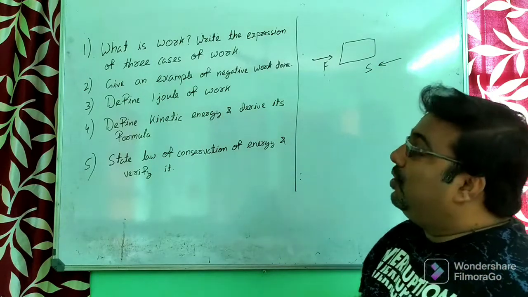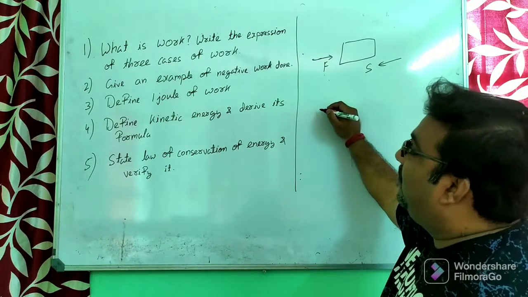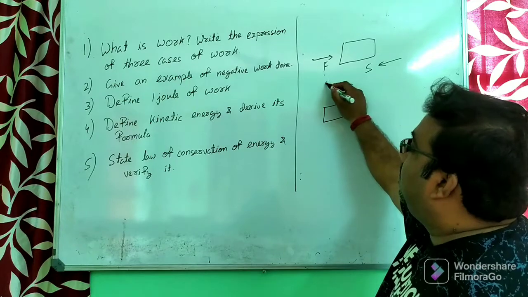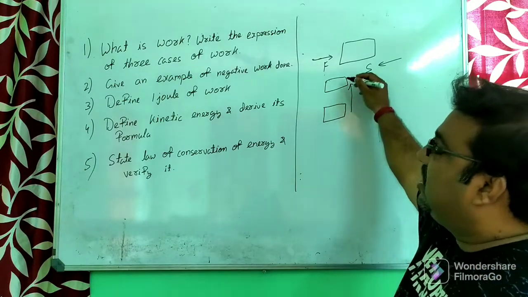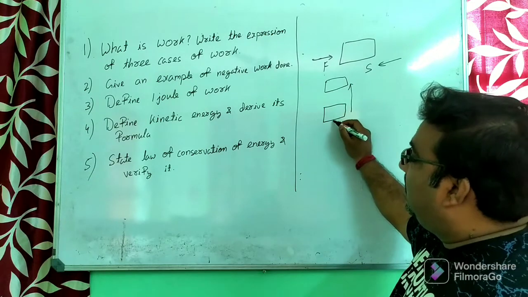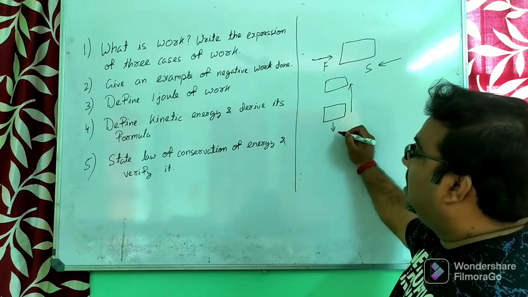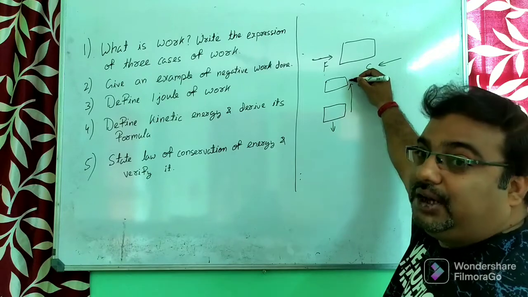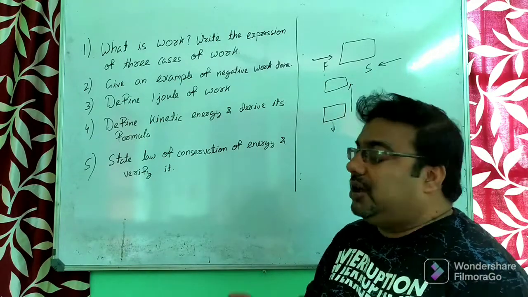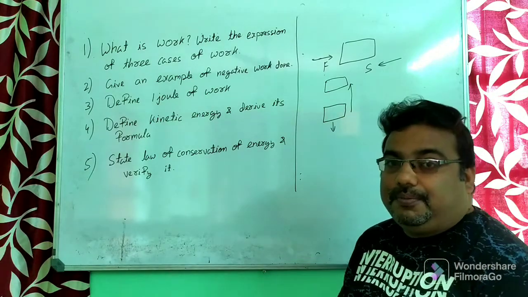So here we have to give an example. The example of negative work is when you lift an object to a certain height. If an object is lifted to a certain height, the gravitational force acting on the object is in the downward direction, but the object is moving in the upward direction. So the work done by gravity is negative.